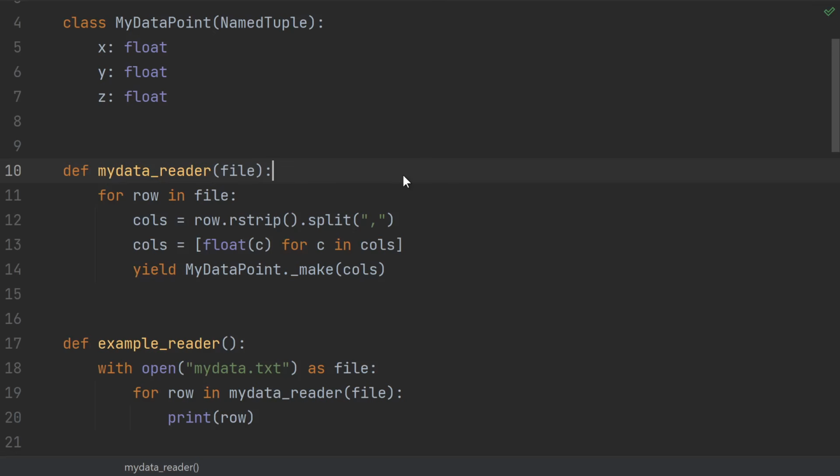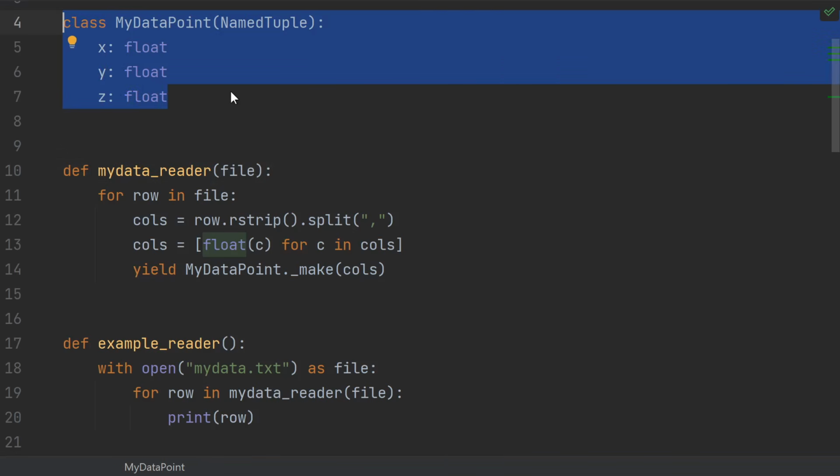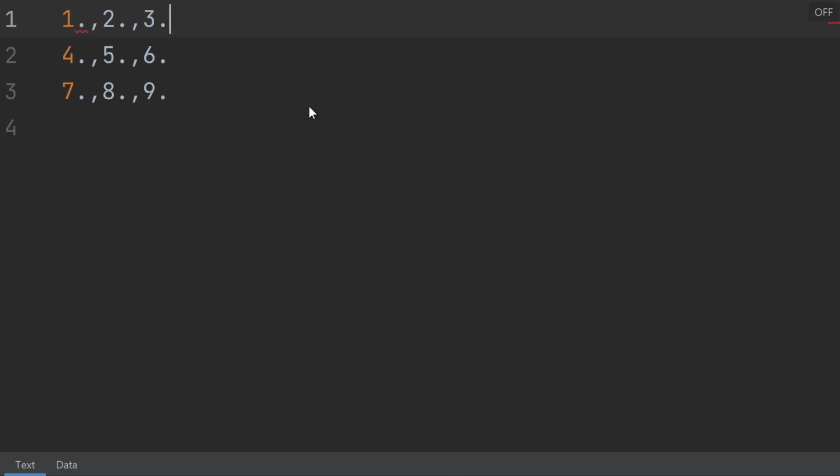If you can process things line by line using a generator, then even if the file is gigabytes big, it doesn't matter. You'll only need as much memory as you would need to process a single line. So for example, I have some custom data class. In this case, it's just XYZ points. My file just looks like this. I just have floating point values, XYZ, XYZ, XYZ.